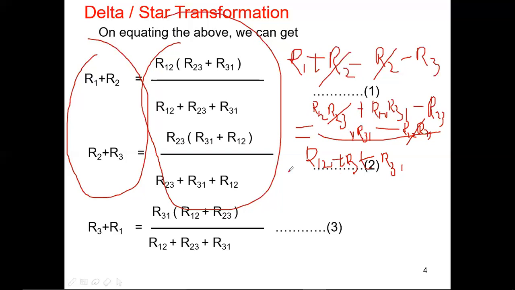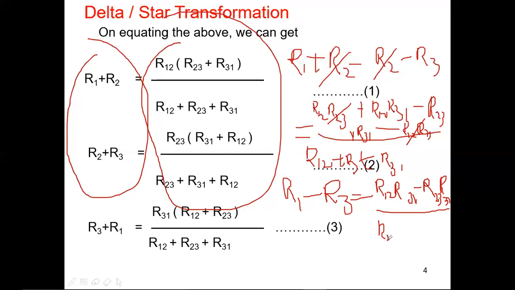Then let me write that equation. R1 minus R3 is nothing but R12 R31 minus R23 into R31, with the common denominator R12 plus R23 plus R31.